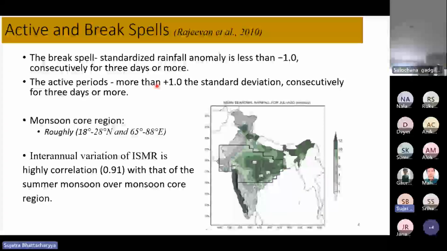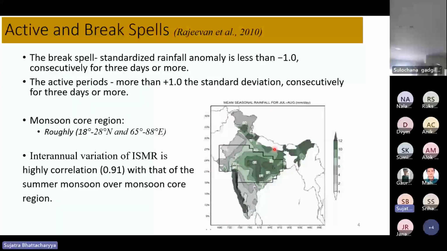The standard definition of active and break spell: we take the rainfall data and normalize it. If the normalized rainfall anomaly is less than -1 continuously for 3 days or more, then we consider it a break spell. If the normalized anomaly is more than +1 consecutively for 3 days, we consider it an active spell.